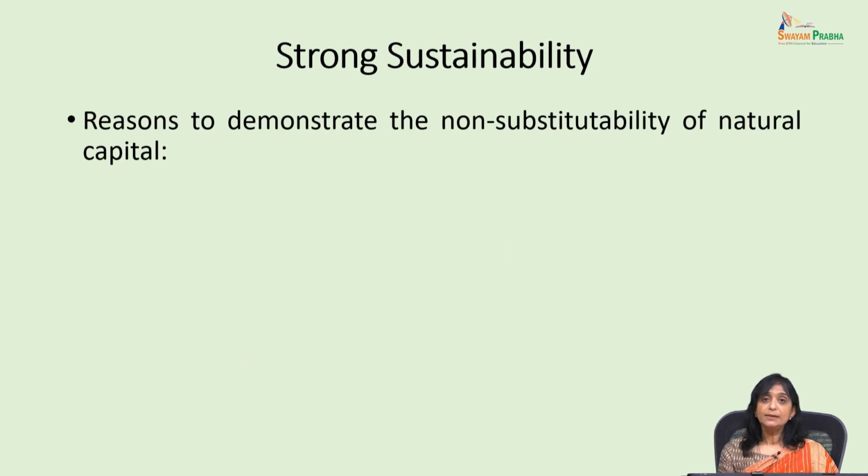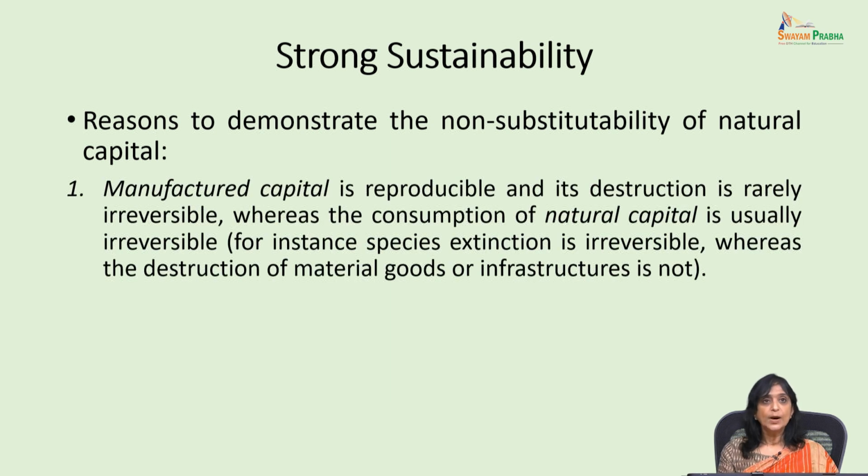So why do we say that there is non-substitutability of natural capital? One, manufactured capital is reproducible and its destruction is reversible, whereas the consumption of natural capital is usually irreversible. For instance, species extinction is irreversible. If certain species are extinct, you cannot get those species back.